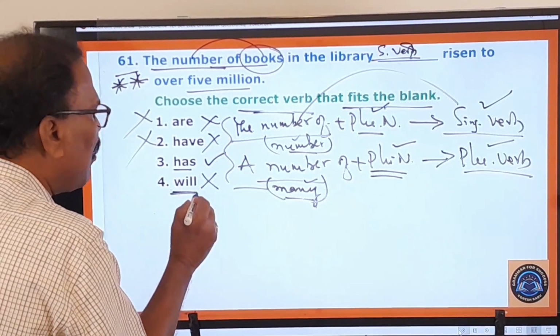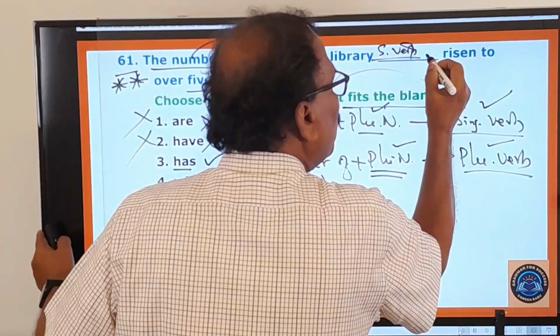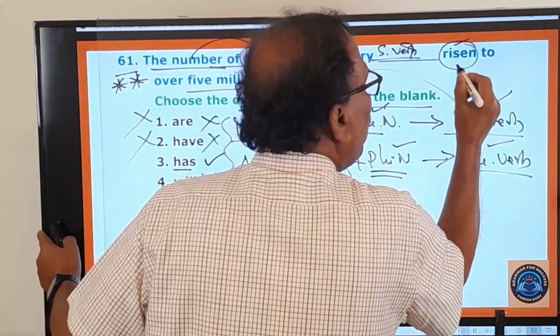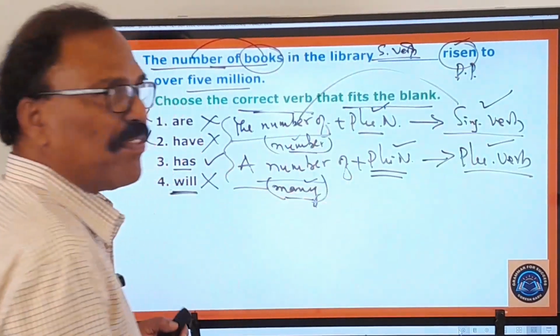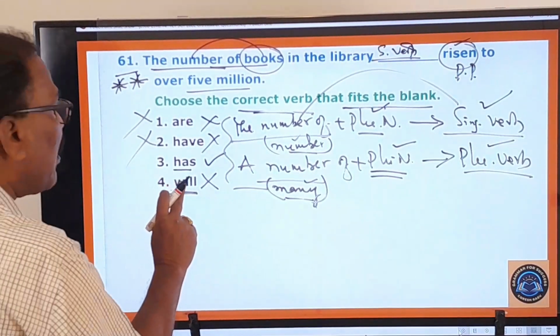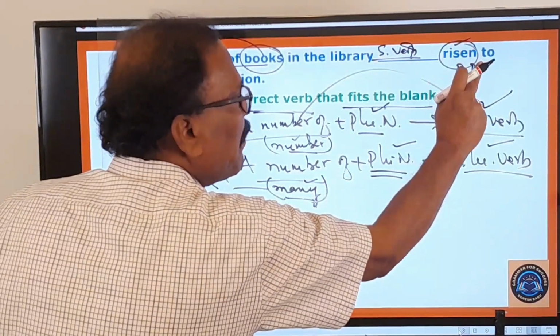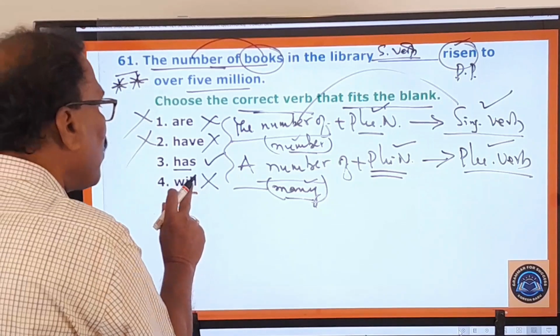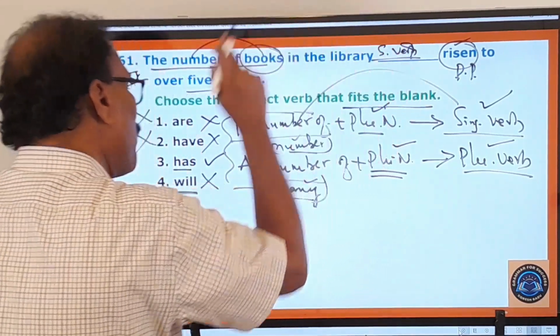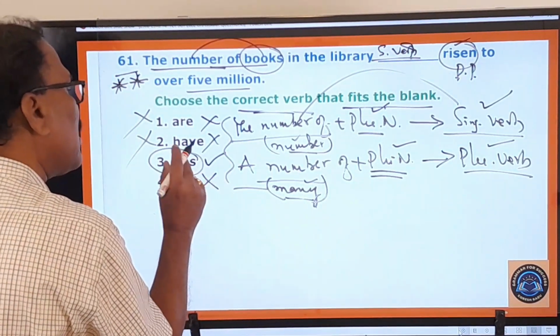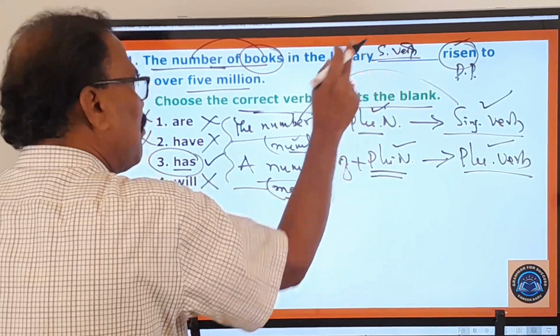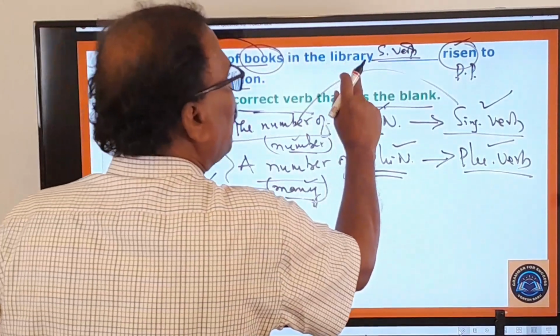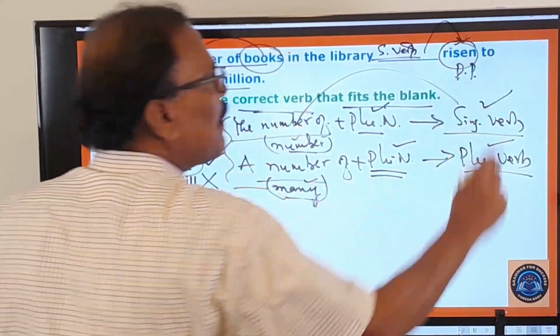But will you cannot use, because after this blank, what is there? A PP verb, the past participle form of the verb, is there. After will, you don't use a past participle form of the verb, and therefore will also doesn't fit in this blank. Only has is used in this blank, because the number of books in the library has risen.